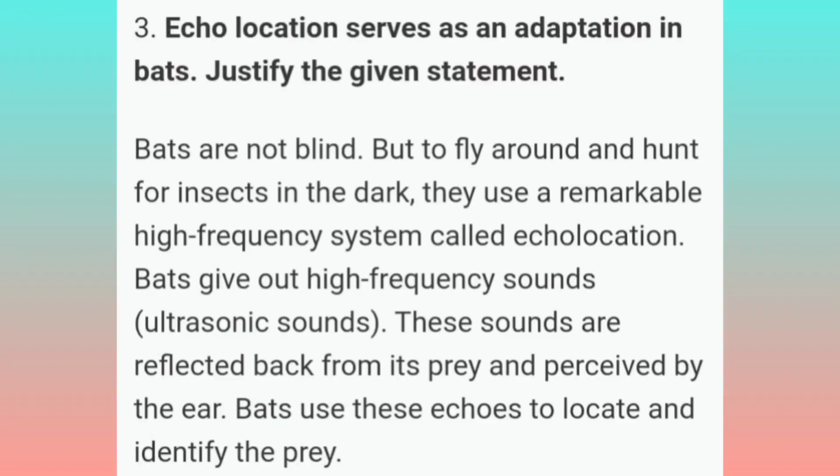Third question, echolocation serves as an adaptation in bats. Justify the given statement. Answer, bats are not blind but to fly around and hunt for insects in the dark they use a remarkable high frequency system called echolocation. Bats give out high frequency sounds, ultrasonic sound. These sounds are reflected back from its prey and perceived by the ear. Bats use these echoes to locate and identify the prey.